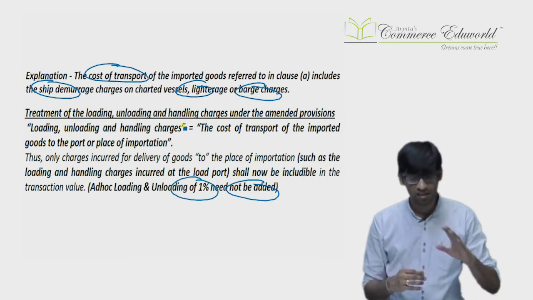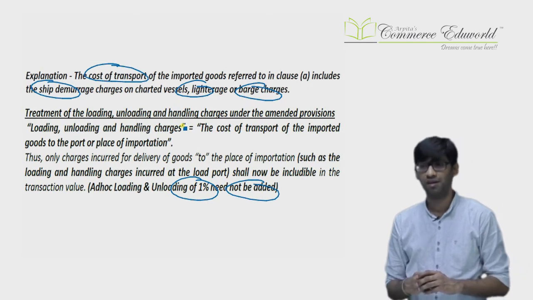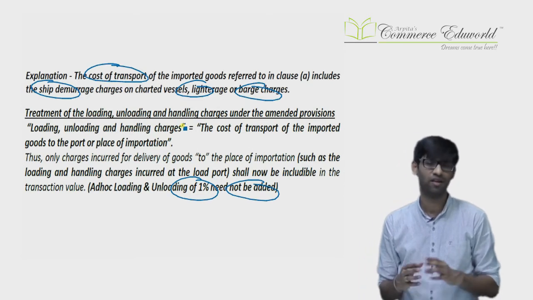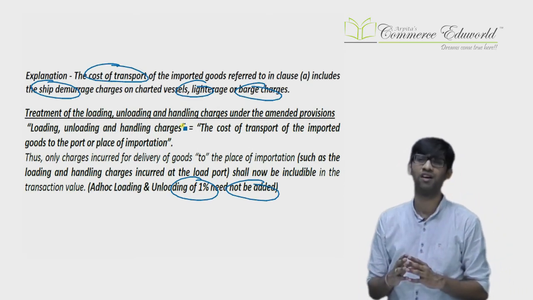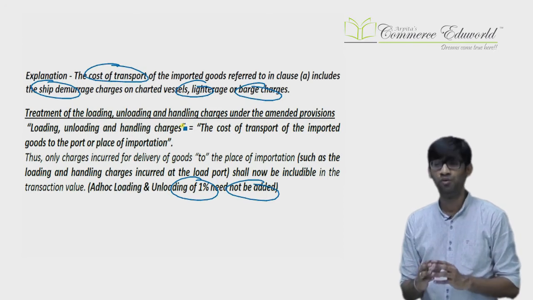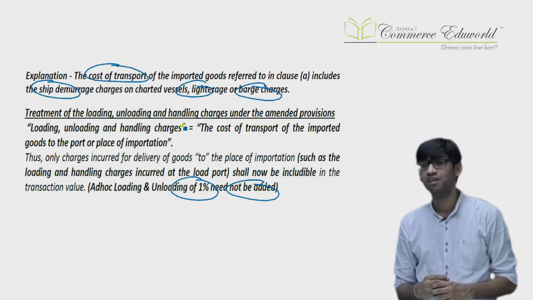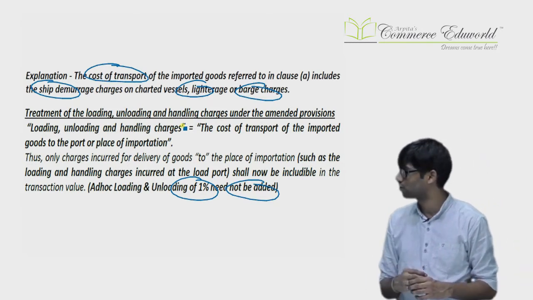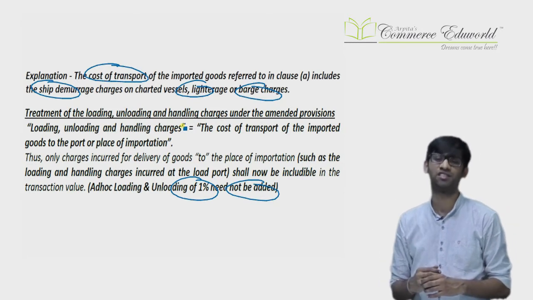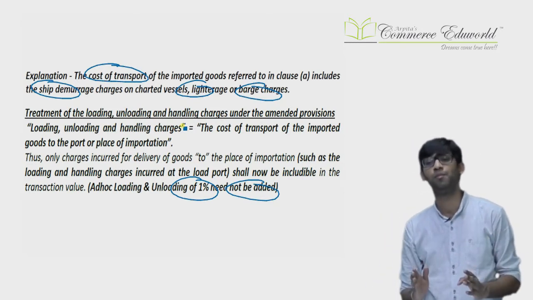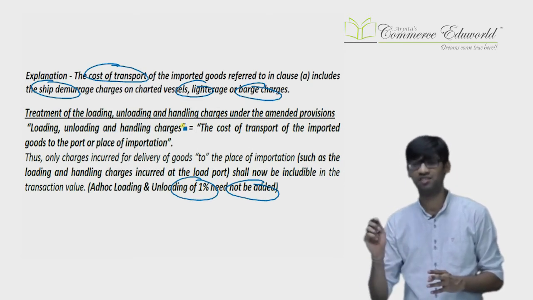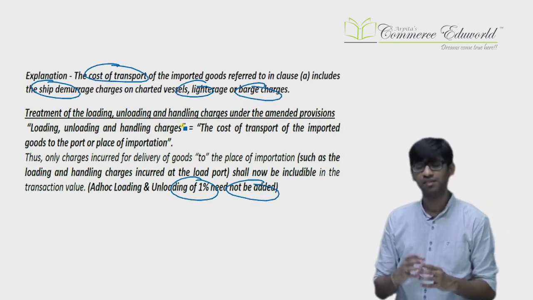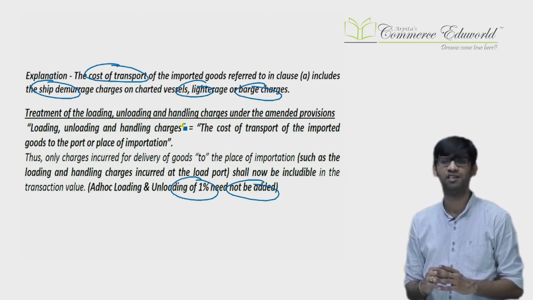Rest all things which you have studied in the past remains as it. Clear? So you might have studied earlier that buying commission is not included, other commissions are included, etc. Whatever rest all things you have considered in 10.1, etc. will be there. The only change is certain definitions. That is definition of place of import, definition of transaction value, definition of cost of transportation, and Rule 10.2 has changed. Rest all what you have studied in the past remains. How to take the exchange rate, how to take the rate of duty applicable, that all part remains the same. Only changes in Rule 10.2.